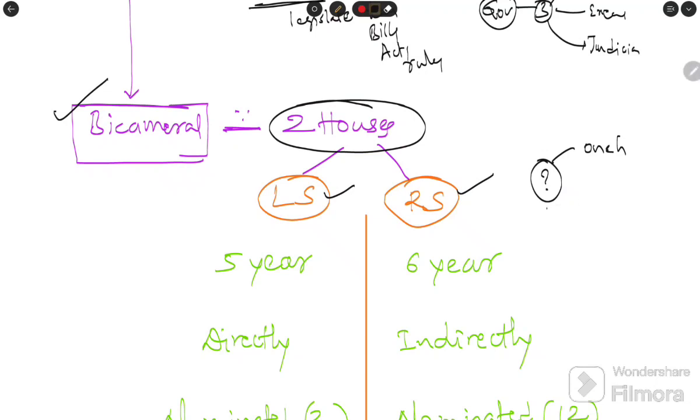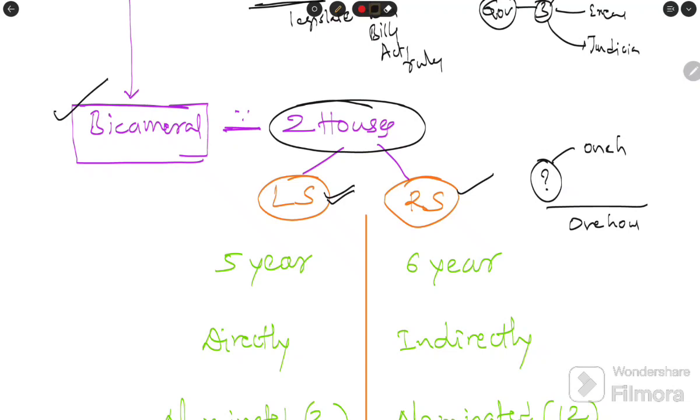Let's assume there is one house in the parliament, that is unicameral. One house may become authoritarian, totalitarian, a dictator, because all the powers of making legislation rest with only one house.